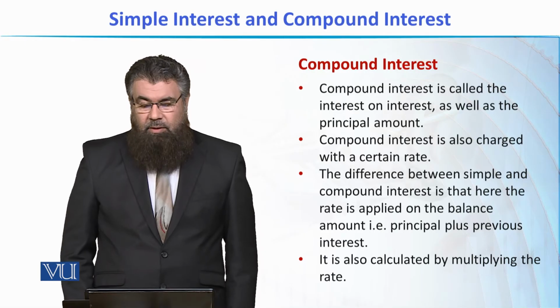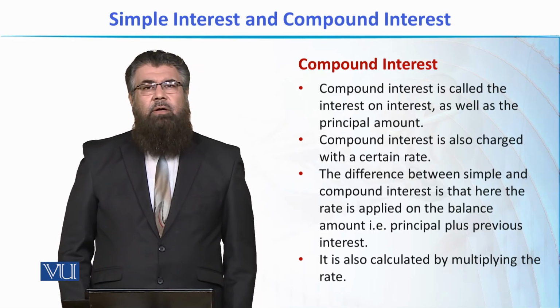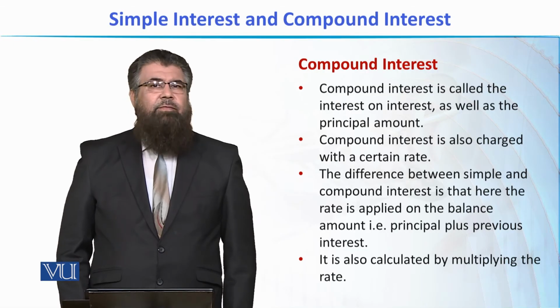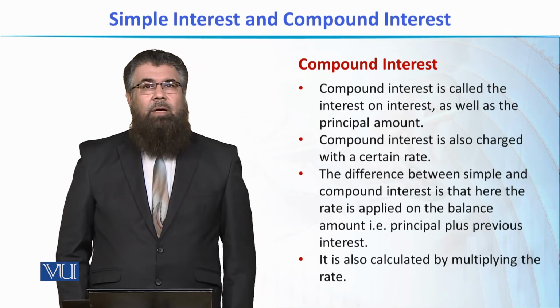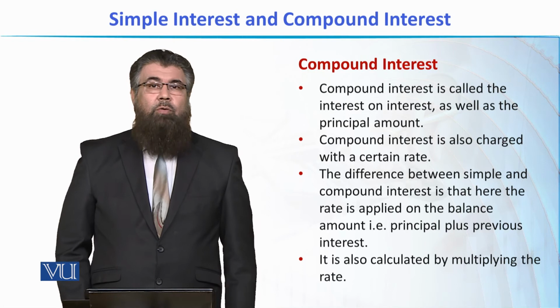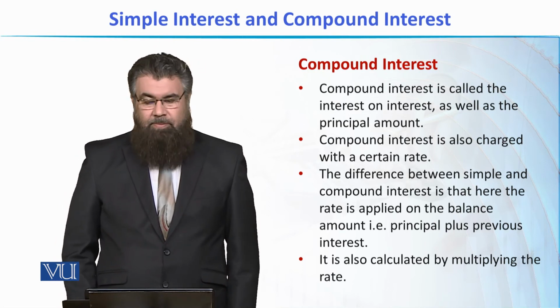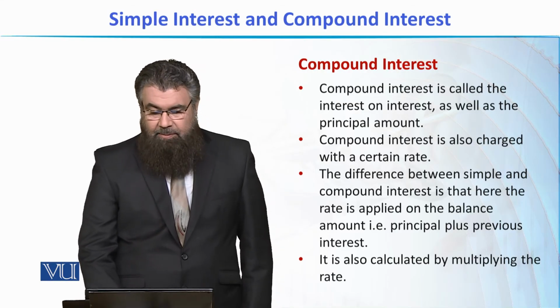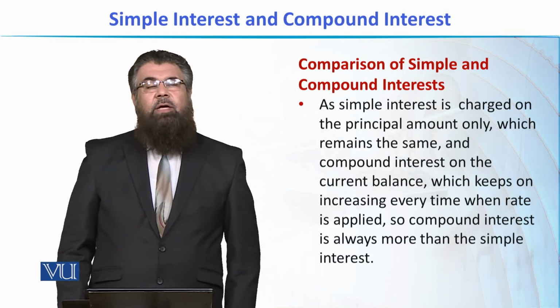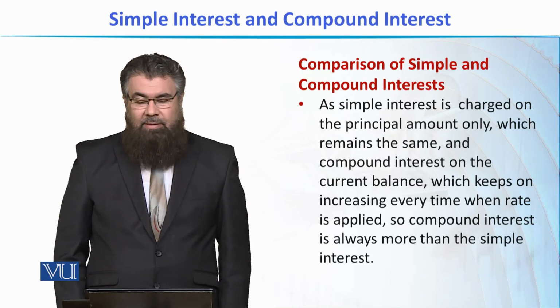Now, if we compare simple interest and compound interest, we would see that in case of compound interest, we'll always have more interest amount, because the interest is calculated not only on the principal, but also on the interest that is earned over time. So it is also calculated by multiplying the rate of interest with the amount that is available in the balance.